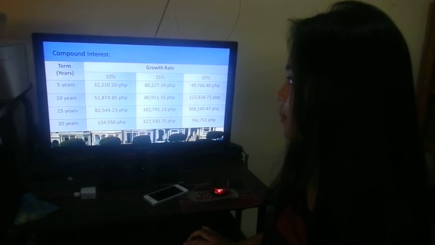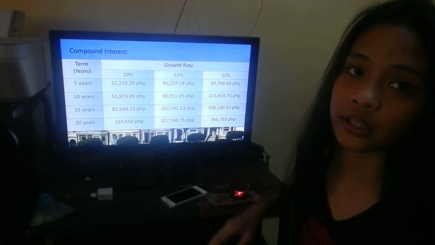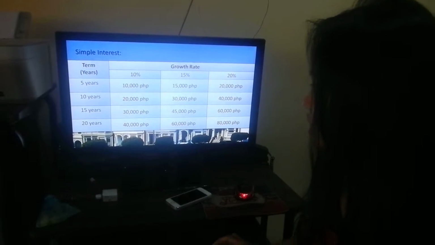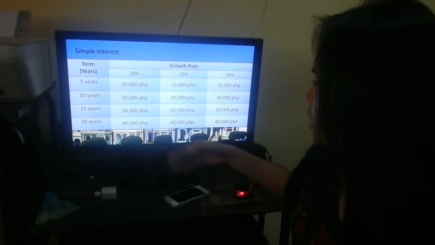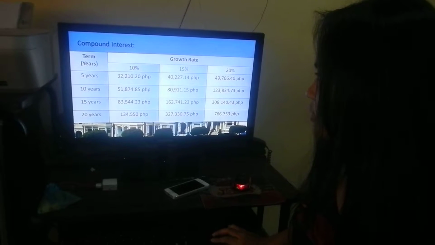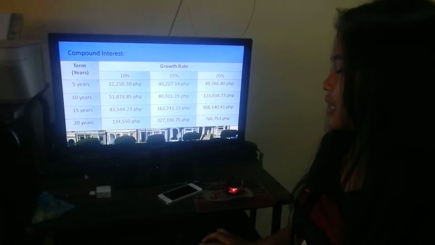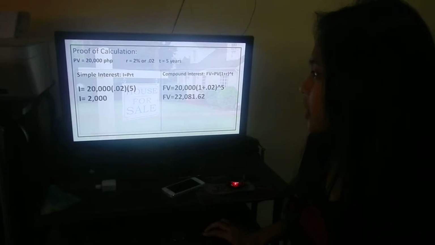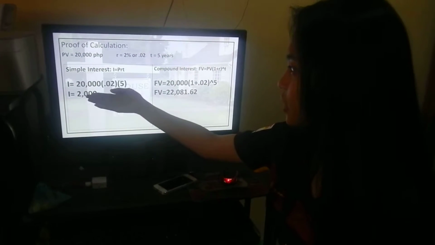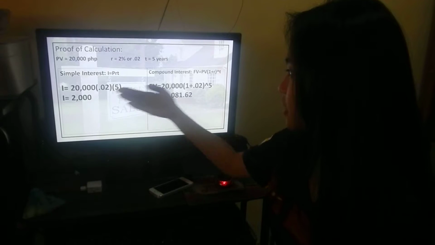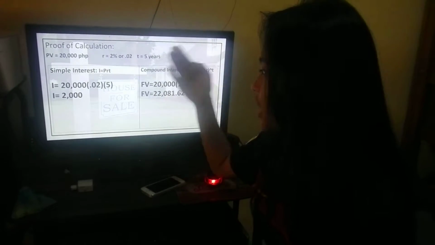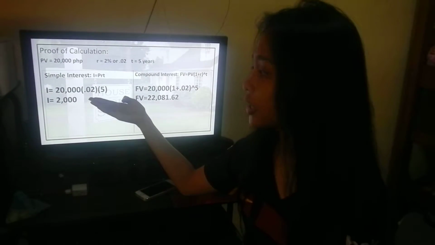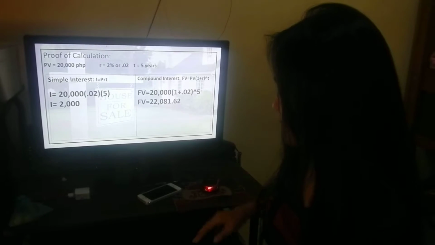As you can see, the simple interest and the compound interest are so different: the simple interest contains a small amount of money, while the compound interest contains a great amount of money. So, proof of calculation. This is how you calculate the simple interest and the compound interest, in which interest is equal to PRT, and the compound.